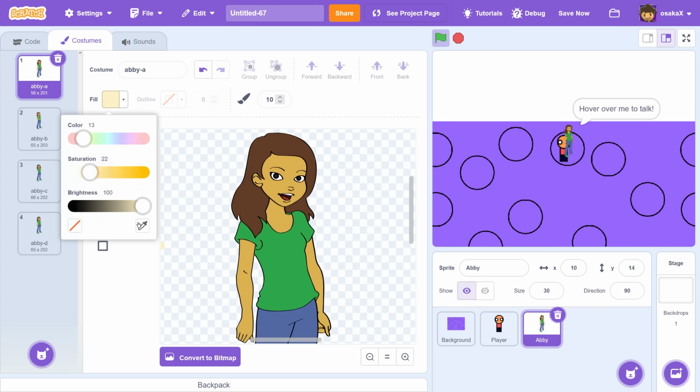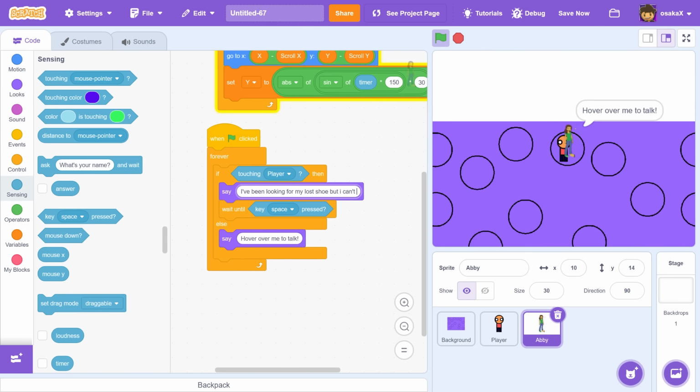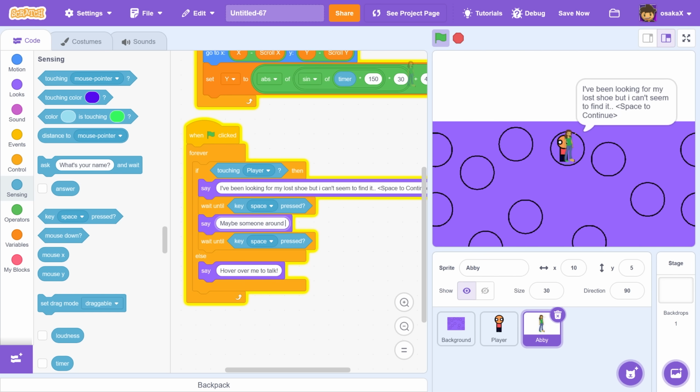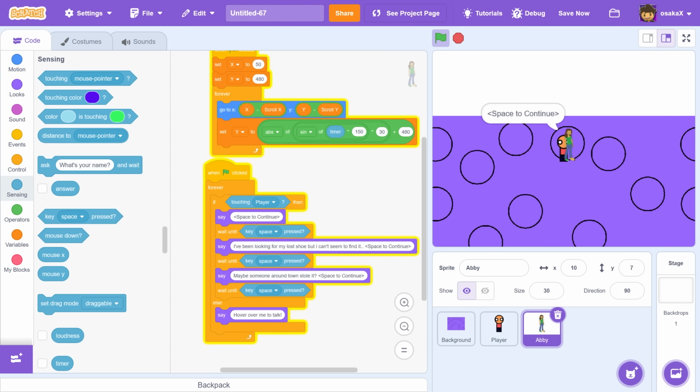I'm sorry, Abby. "I've been missing my shoe, but I can't seem to find it. Maybe someone around town stole it?" And the whole twist is that there's no shoe at all to find. What?